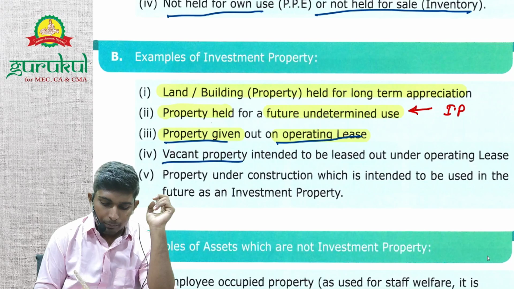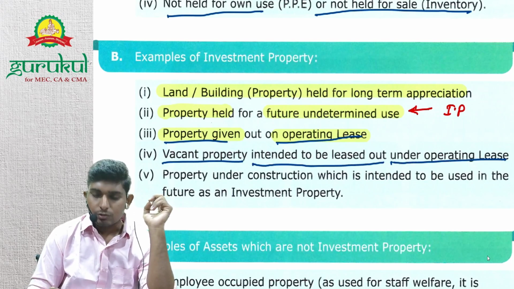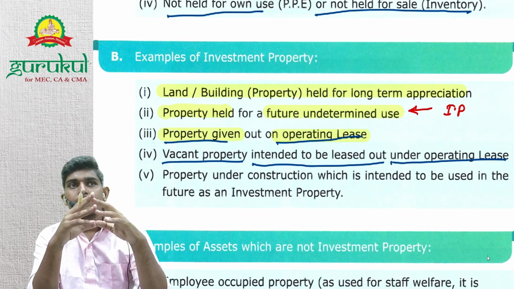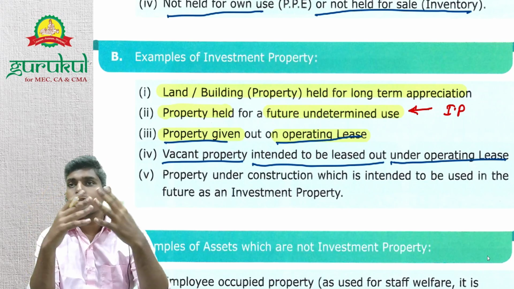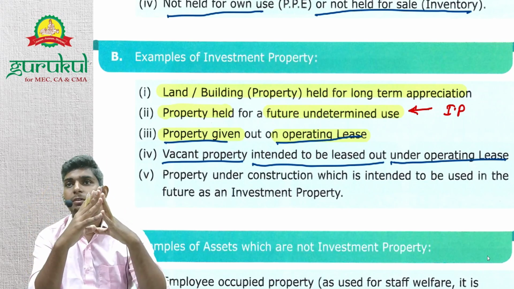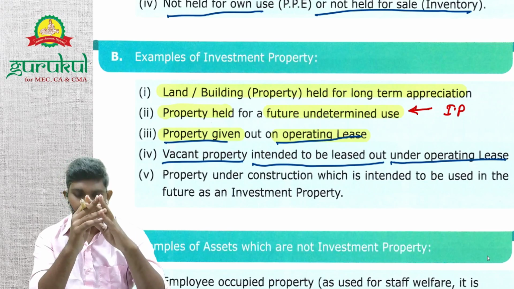Next, vacant property intended to be leased out under operating lease. So property अभी vacant है, you have a vacant property, but you have determined that you will use it to give it on lease to someone else, operating lease. Then in this case also it's an investment property.